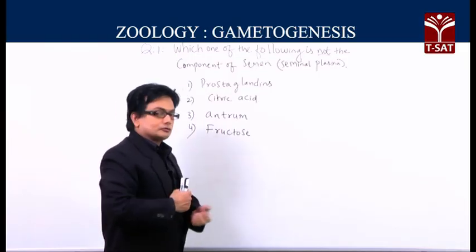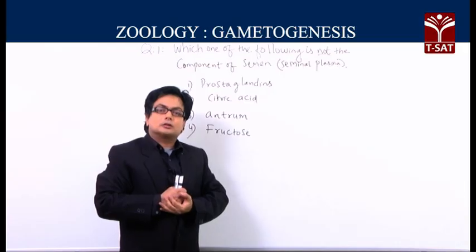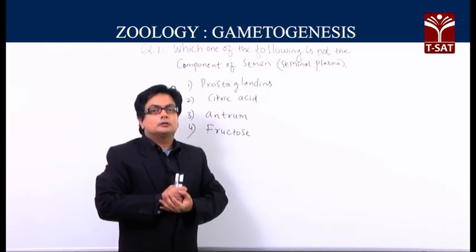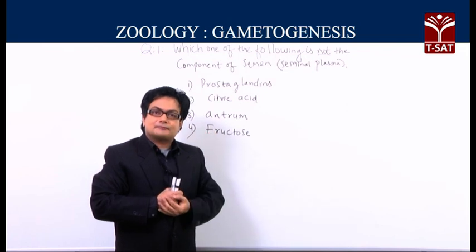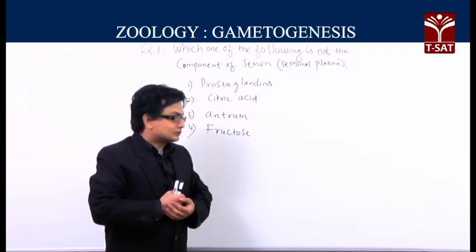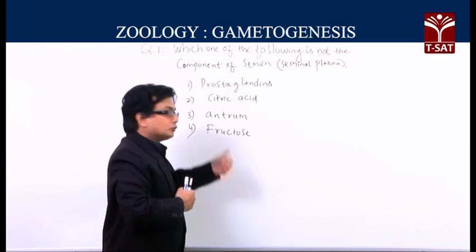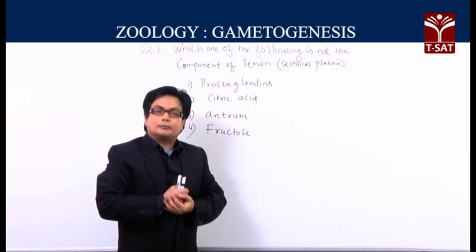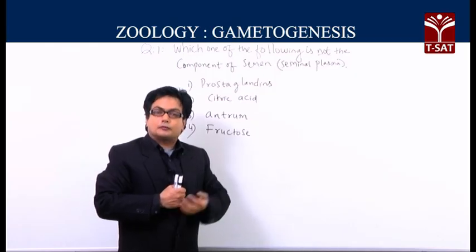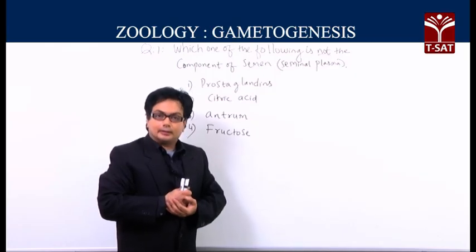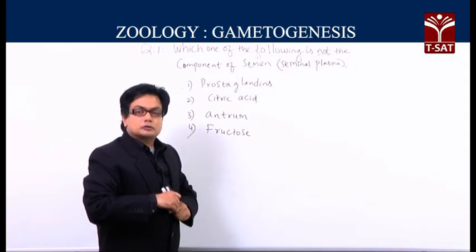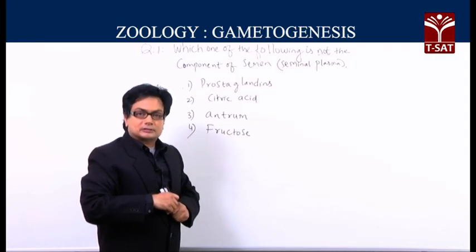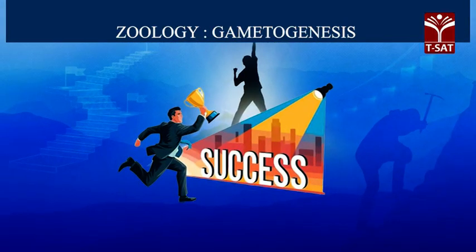And then what about the antrum? Antrum is not a component of the semen or the seminal plasma, because antrum is a fluid filled space that is found in the tertiary follicles and also the Graafian follicles, and fructose will be one of the components of the semen, which is used for cellular oxidation and energy production. So, the answer for the above question, which one of the following is not a component of the semen, would be antrum.